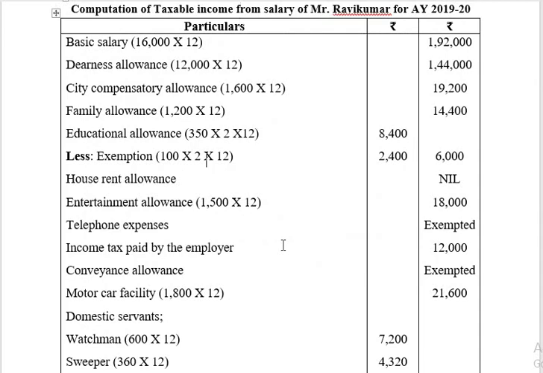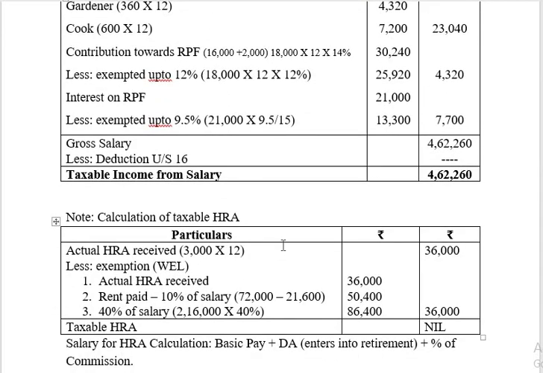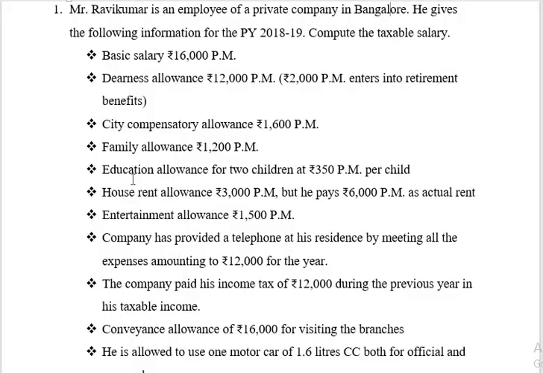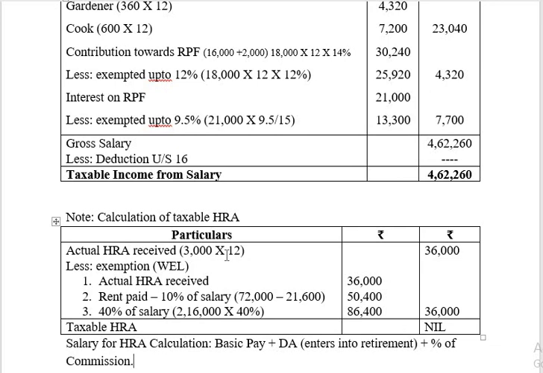House rent allowance rupees 3,000 per month, but he pays 6,000 per month as actual rent. So regarding house rent allowance, we have a separate calculation, that is nothing but calculation of taxable HRA. For this, first we should take actual HRA received. So he is receiving HRA of rupees 3,000 per month from the employer. 3,000 into 12, 36,000, less exemption whichever is least.